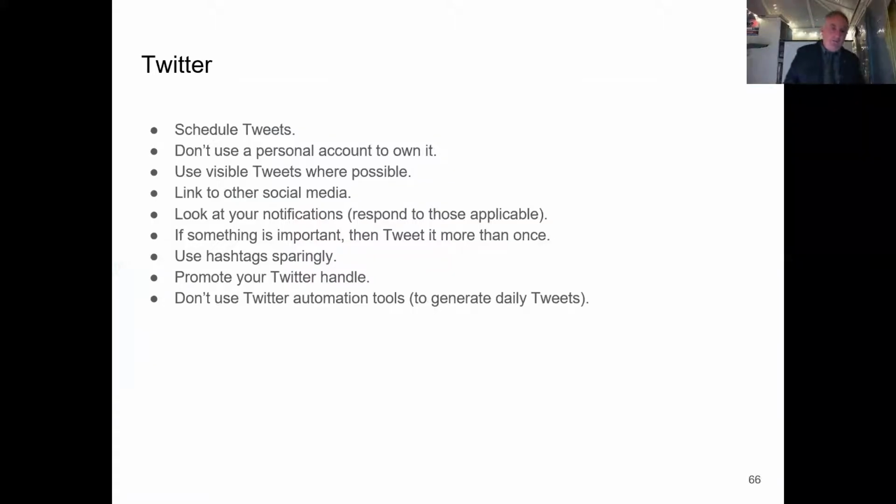So with Twitter, think about scheduling tweets. If you're using Twitter for any kind of organizational account or project, don't use a personal account to own it. If there's any way in your organization, you can set up what we would call in Sheffield a Z-Roll account. That's an account that is not a person, but just a generic email account.